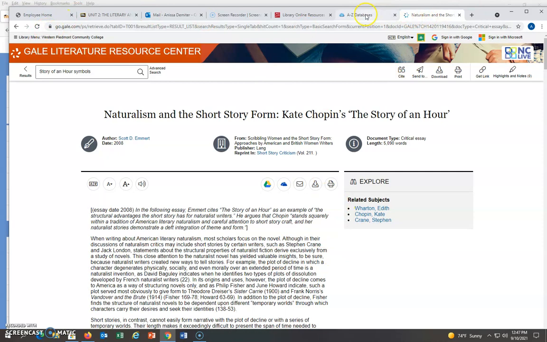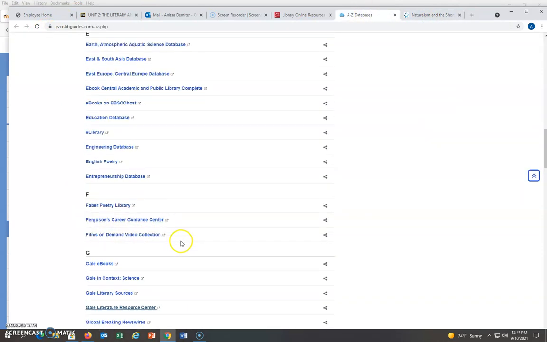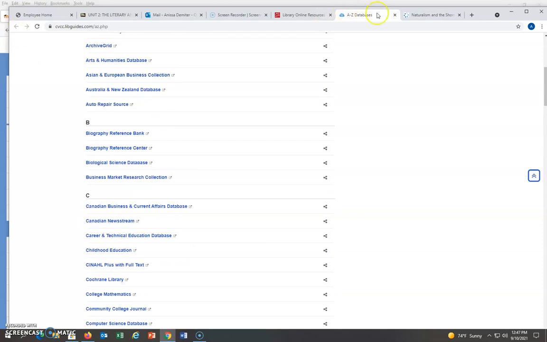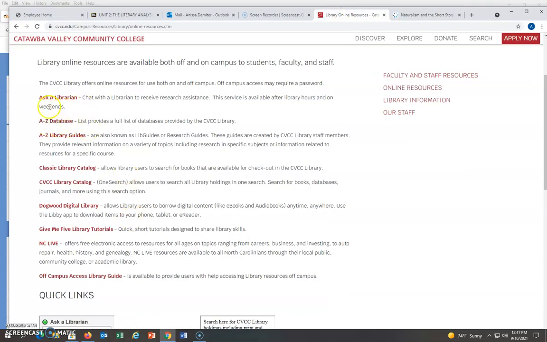But like I said, Gale Literature Resource Center, that's under the AZ. I'm going to go to the back button, just one second. Right here, AZ database. If you click on that, you can get to Gale Literature Resource Center. Or you can go through NC Live and search around in there.